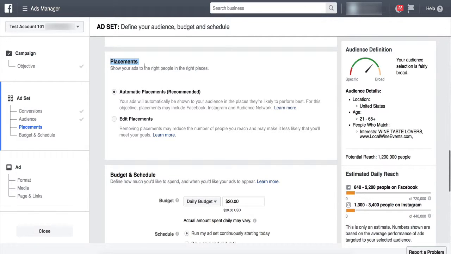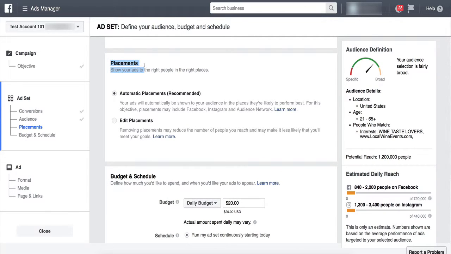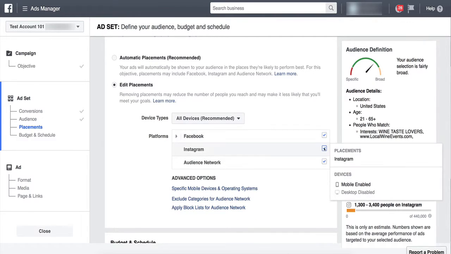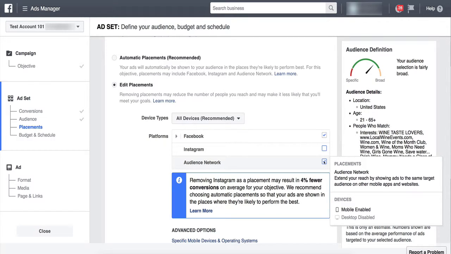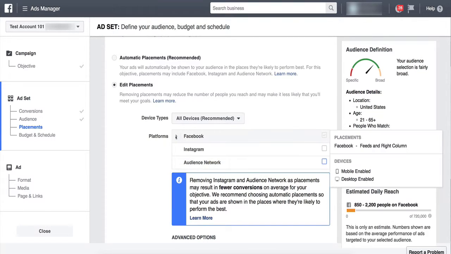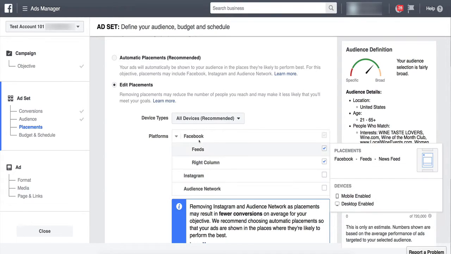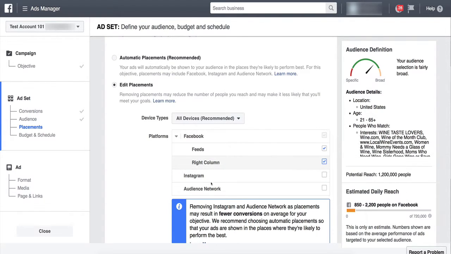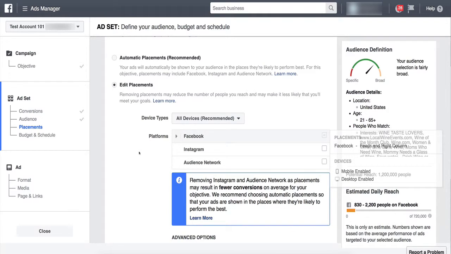About 2-3 months ago, Facebook changed up the positioning of all of this, but you can choose to have automatic placements. That would be your mobile, desktop, and so forth. Or you could choose what you want. So do you want your ad on Instagram? Nah. Do you want it on Audience Network? Nah. But you've also got Facebook feeds and the right column. Let's uncheck right column. Let me do that again, okay?